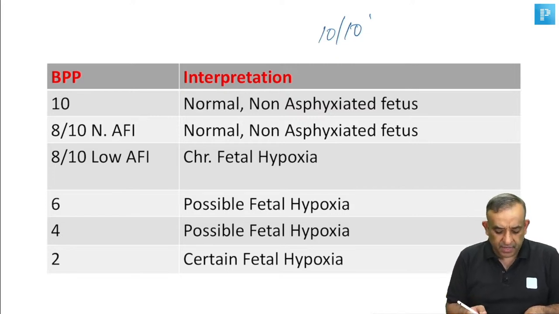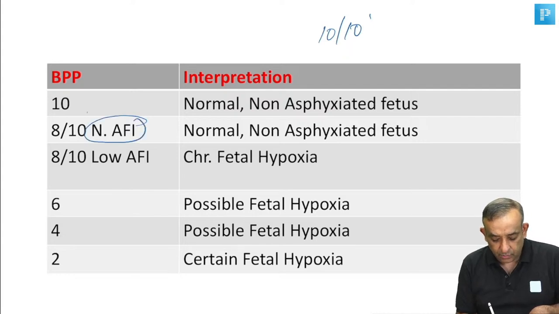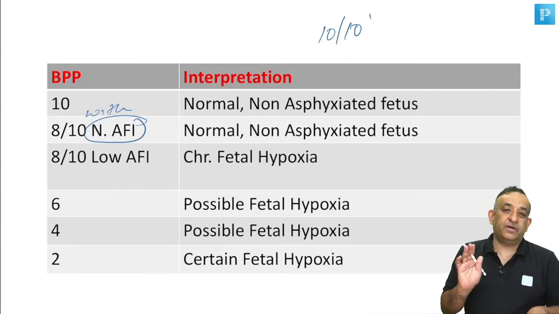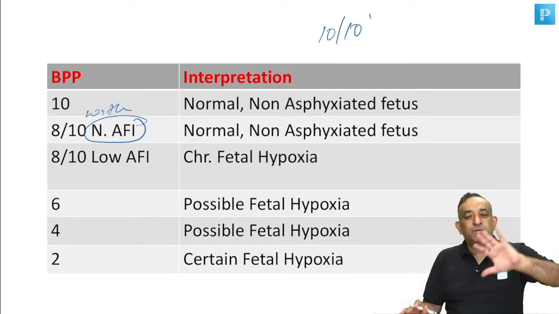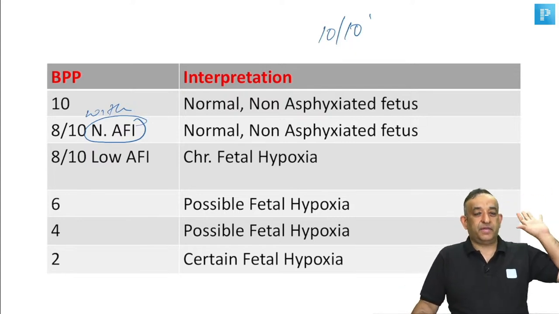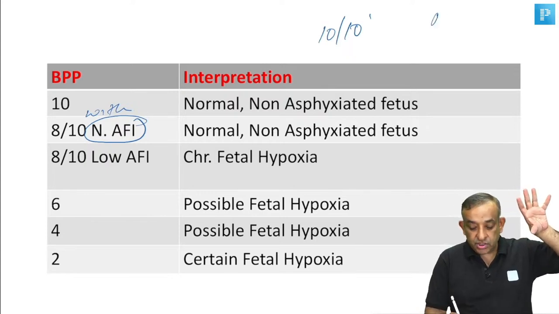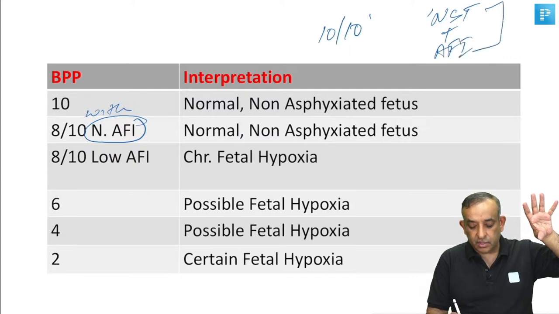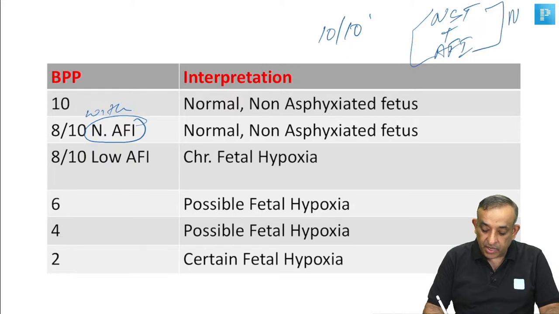Sometimes the biophysical profile might be 8 by 10, but if the amniotic fluid index is okay, then I'm happy. That's why we say, if the non-stress test plus the amniotic fluid index is good, then we are happy about a pregnancy. That is what is known as the modified biophysical profile.